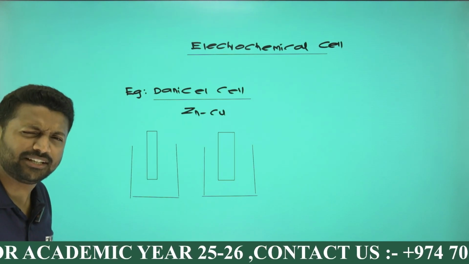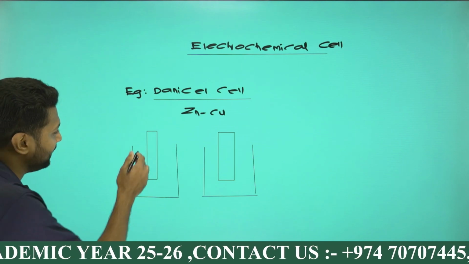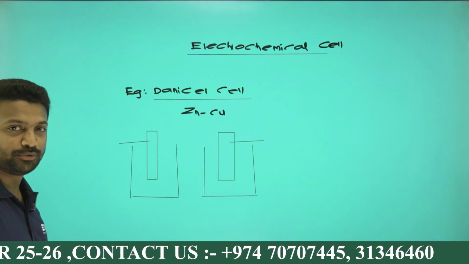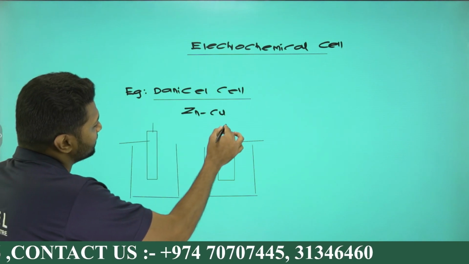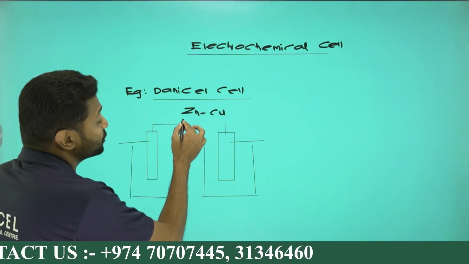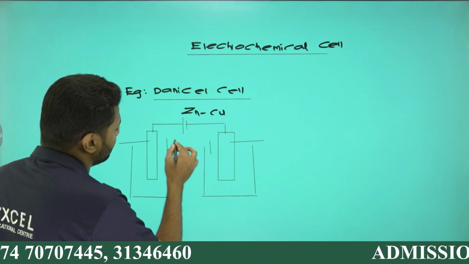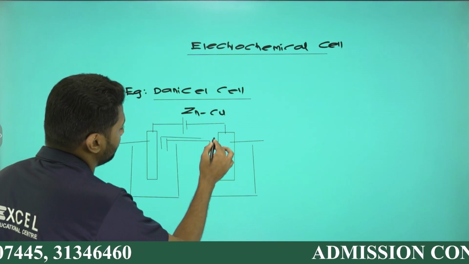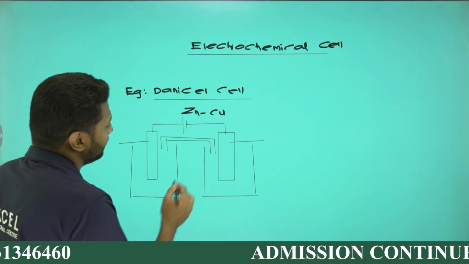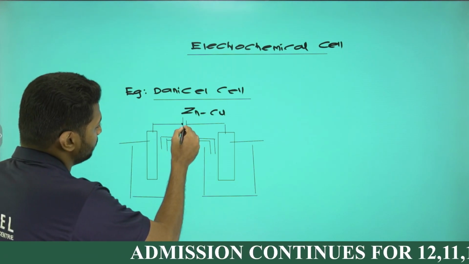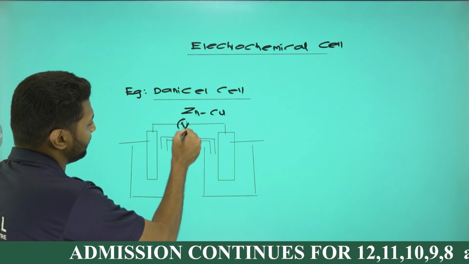Daniel cell is a zinc copper cell. Zinc dipped in zinc sulfate solution, copper dipped in copper sulfate solution. They will be connected by using a salt bridge and a voltmeter, right? Hope you are fine, right?